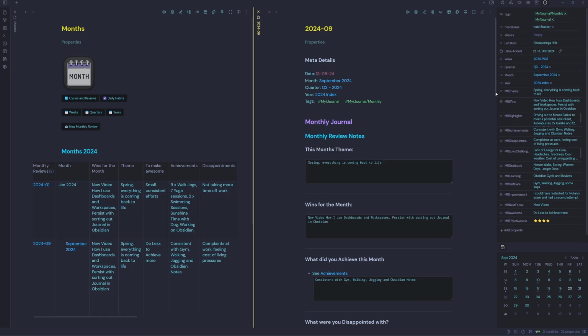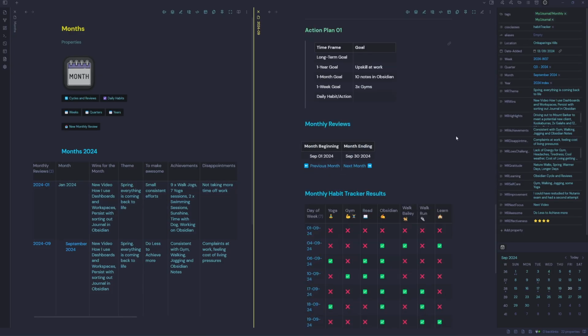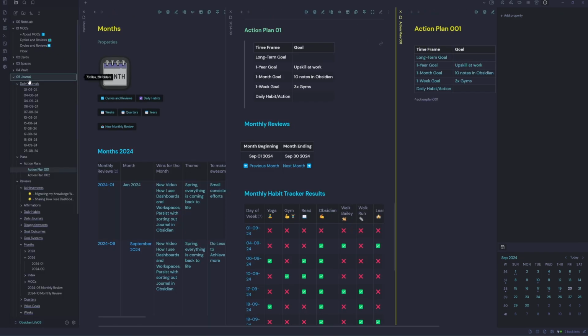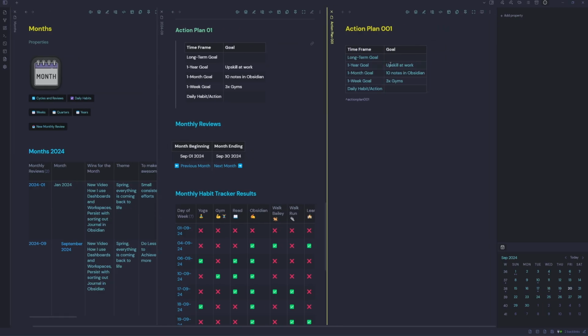We just go down to the bottom of our weekly review and we can see we have an action plan, and these usually live under the plans folder within your journal folder, or you could just simply call it action plans. And then because these are dynamic, it will just update on the fly. So you could call this September action plan.